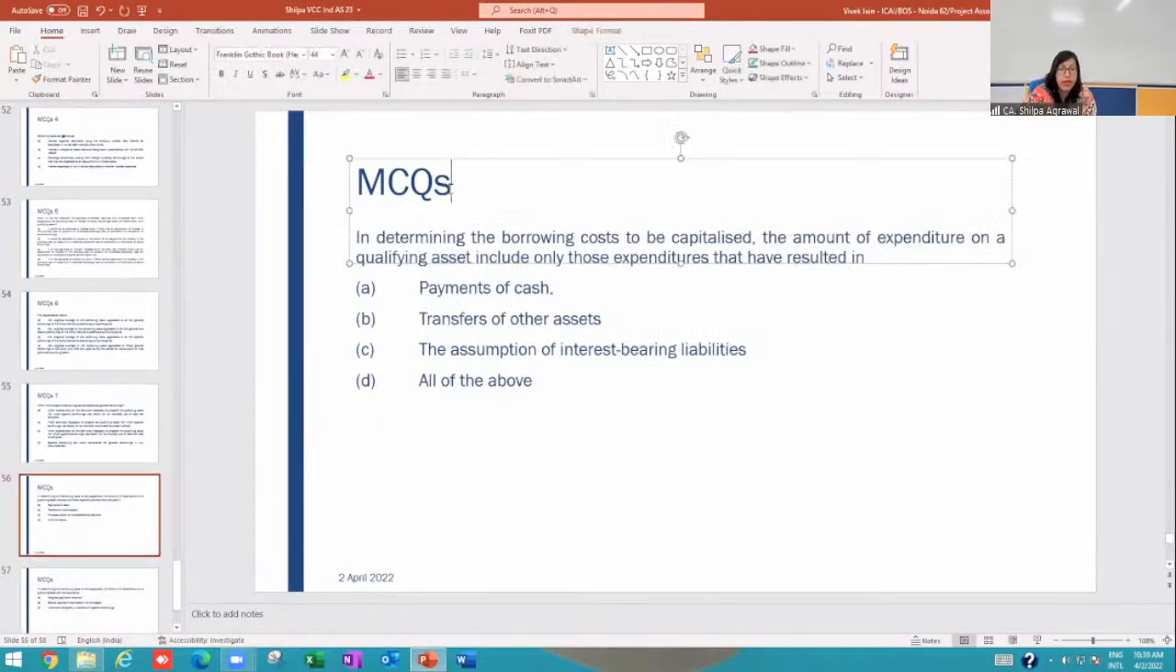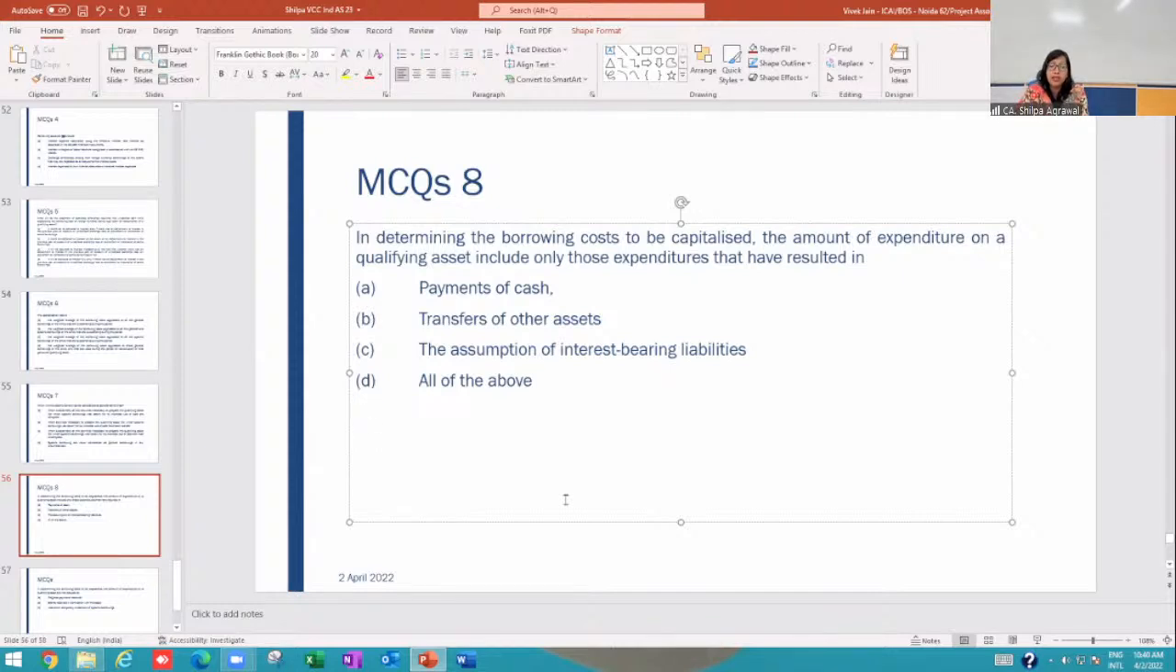Okay, MCQ 8. In determining the borrowing cost to be capitalized, the amount of expenditure on a qualifying asset includes only those expenditures that have resulted in payment of cash, transfer of other assets, assumption of interest-bearing liabilities, or all of the above.